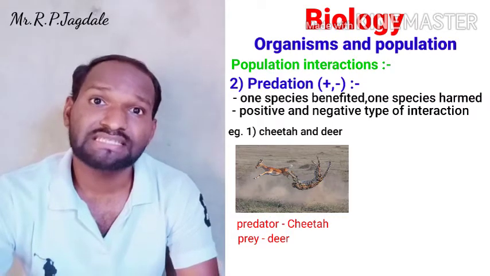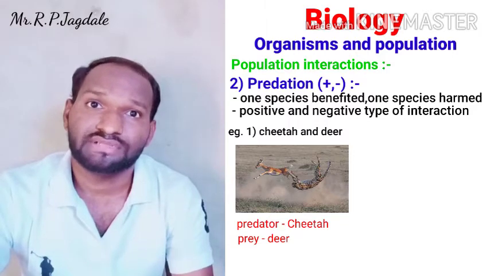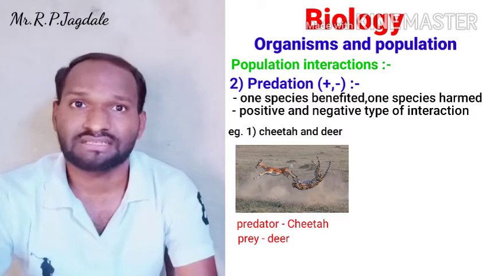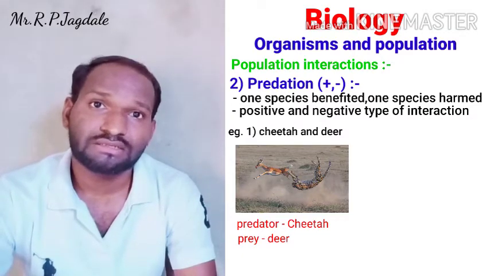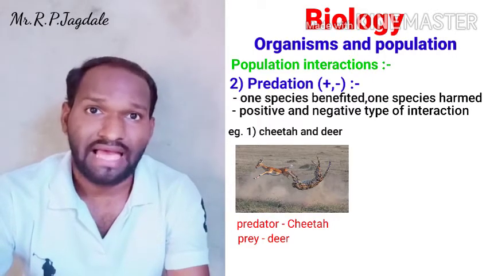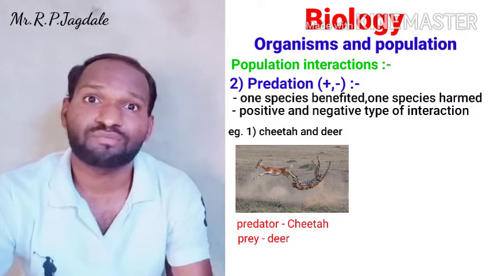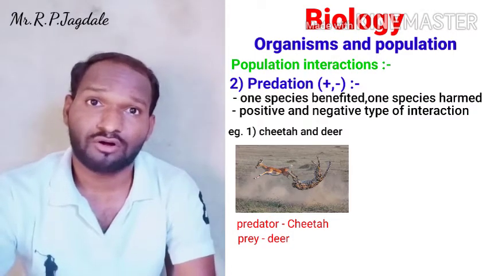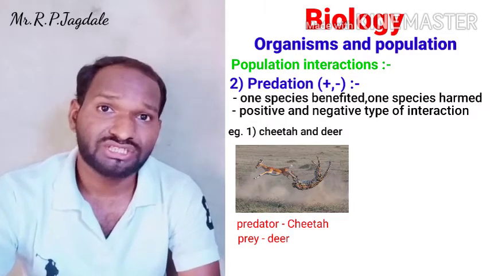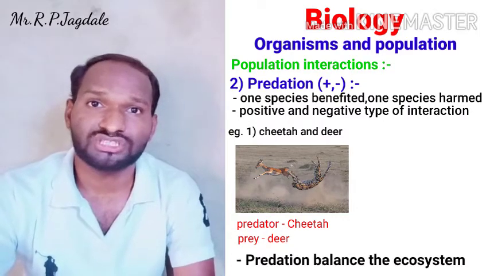There is an increase in the number of goats, and those increasing goats diminish the grasses that are there. What is the effect of that? There are some small insects, small organisms, small animals living in the grassland, and they are going to be eliminated from the environment. So that is the effect of a decrease in the predator or prey. So both predator and prey are very important to balance the ecosystem.